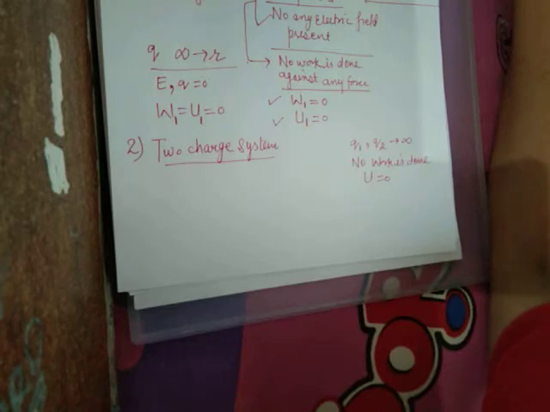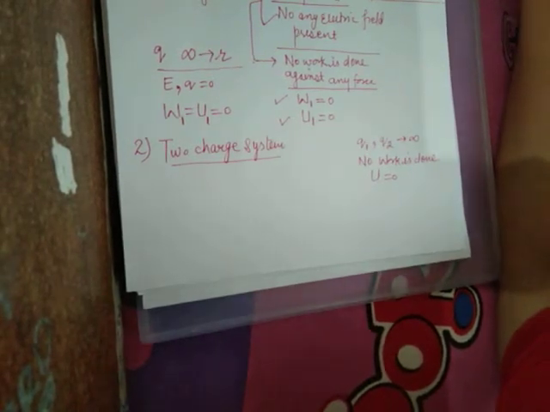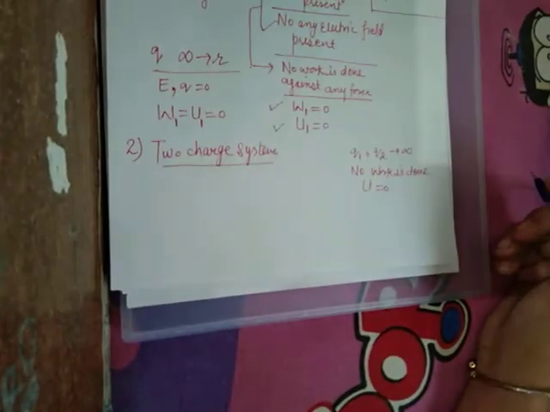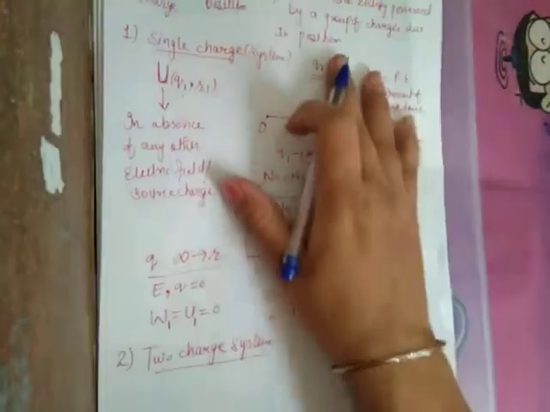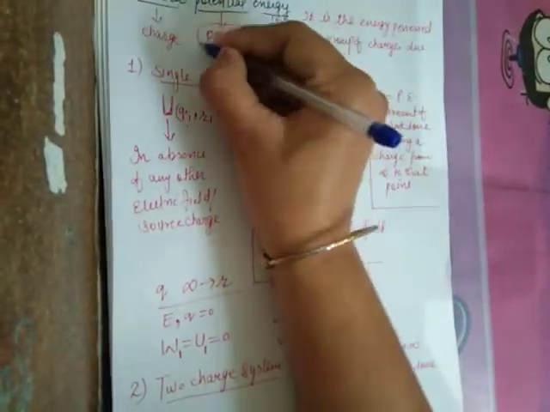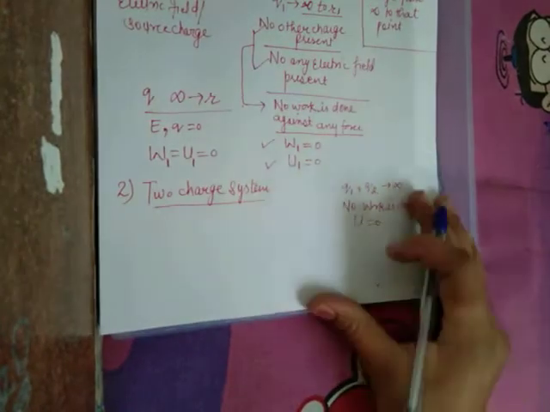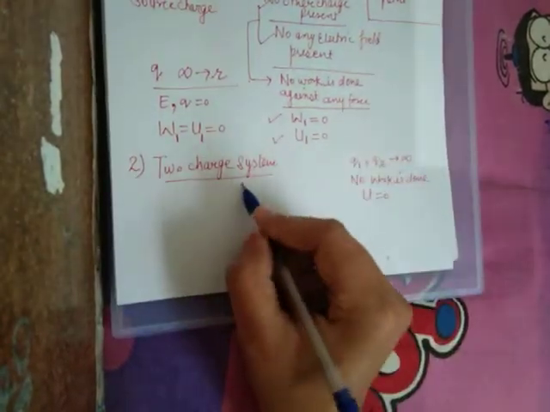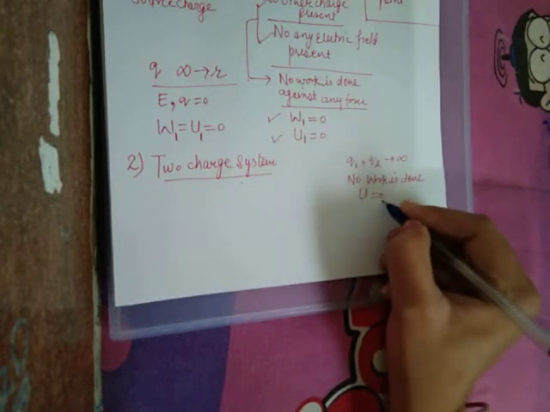So what we are studying, we have to calculate total potential energy. It means we are bringing them to their position, because I have told you that potential energy deals with a particular position. So for two charge system, when they are at infinity, no work is done, so total potential energy till then is 0.